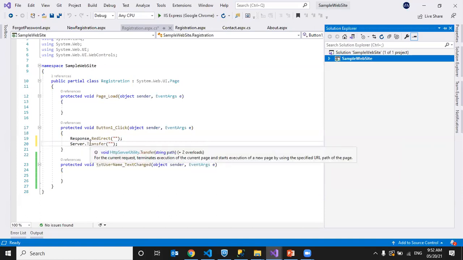When it comes to server.transfer, it will only transfer within the server. For the current request, it terminates execution of the current page and starts execution of a new page by using the specified URL of the page. It will only transfer within the server and within the application. Okay, just a second.